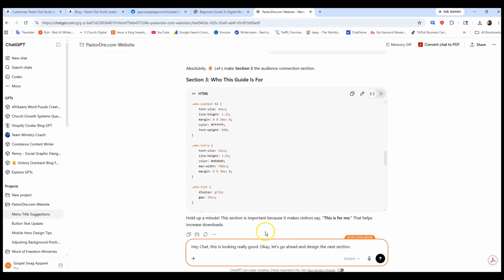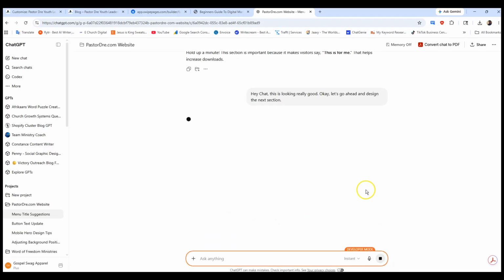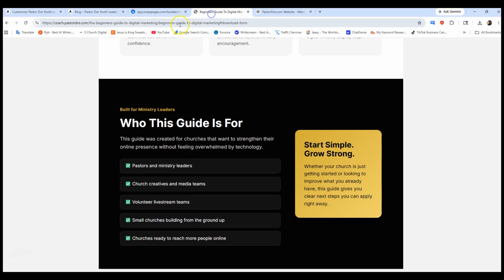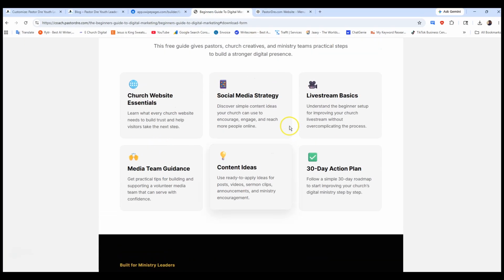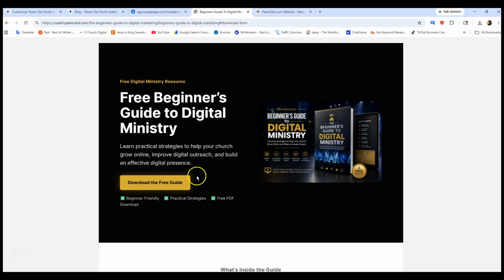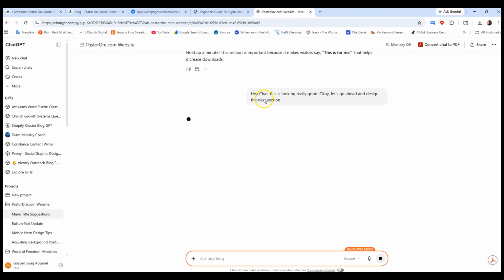So we're going to go to, I like to tell ChatGPT when something is good, that it looks good, because then it'll know my style. Okay, so we're going to do the next section. And while that's doing that, let's go back here, just take another look. I like how we got the buttons moving. I like that hover effect. That looks nice. And so, yeah, it's coming along. So it's working on section 4 for us right now.